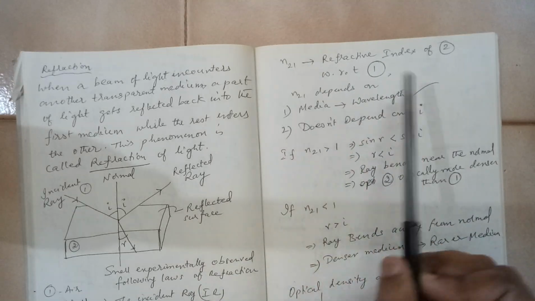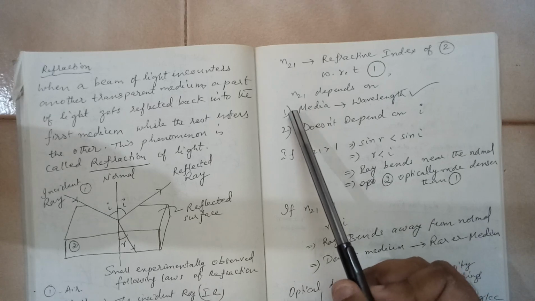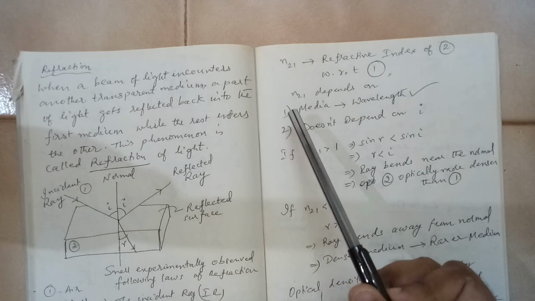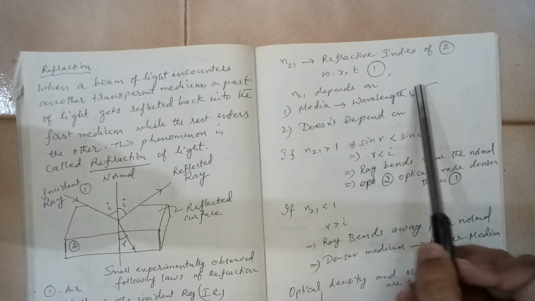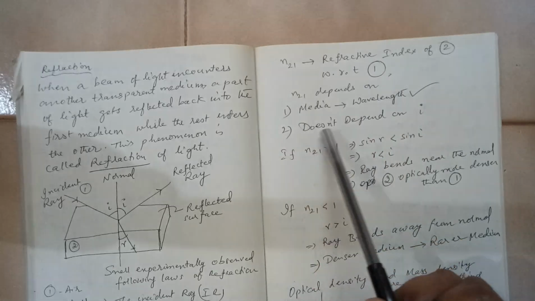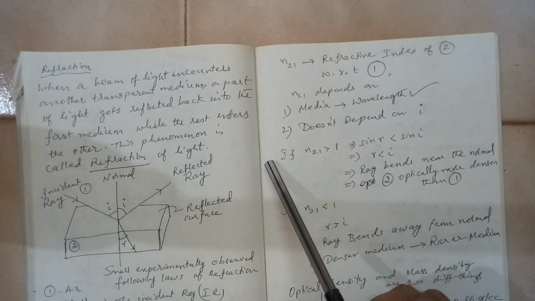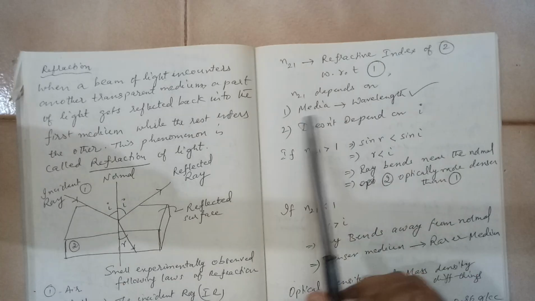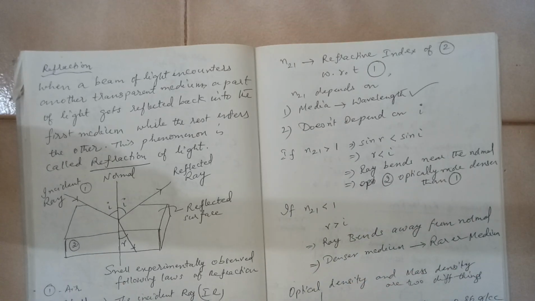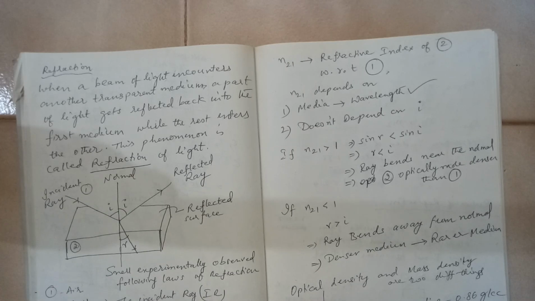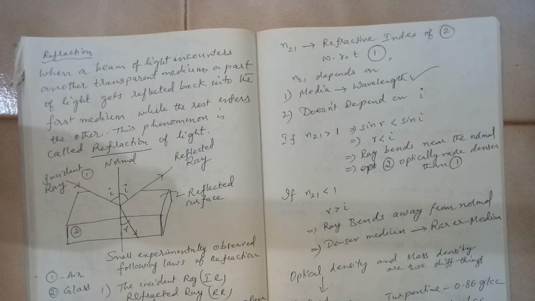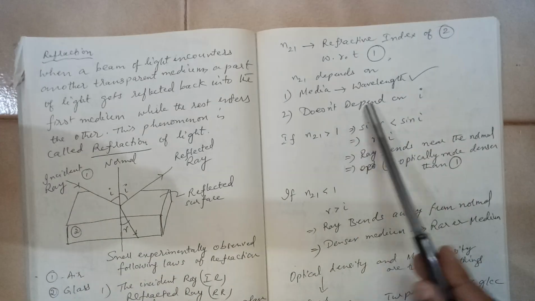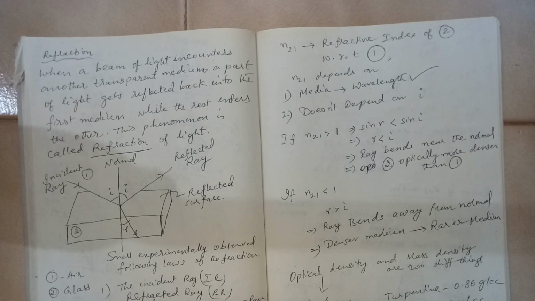So this refractive index depends upon the medium. Light is an electromagnetic wave, so we will be talking about wavelength. So refractive index is dependent upon wavelength, but it is not dependent upon the angle of incidence. This is a very important point you should make a note of. Often in competitive exams they ask. So it does not depend on i, it may depend upon wavelength, it will depend upon the frequency, but not on the angle of incidence.